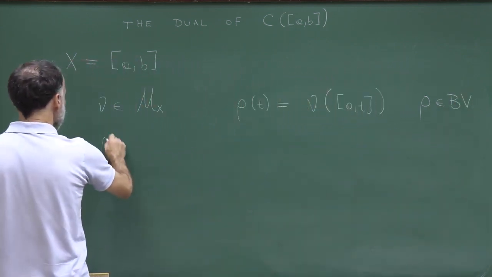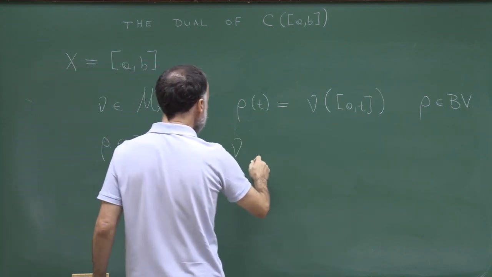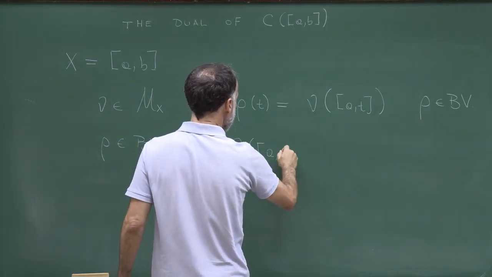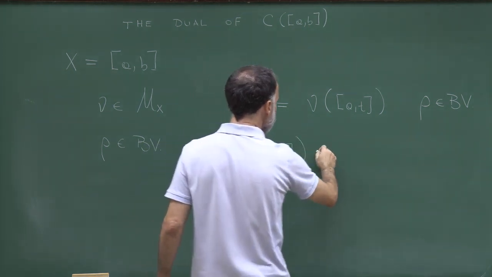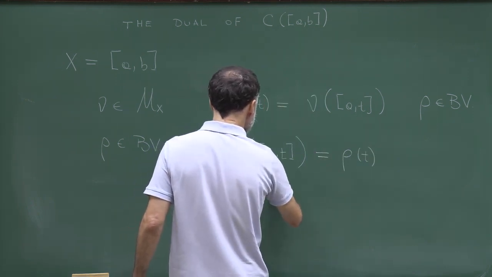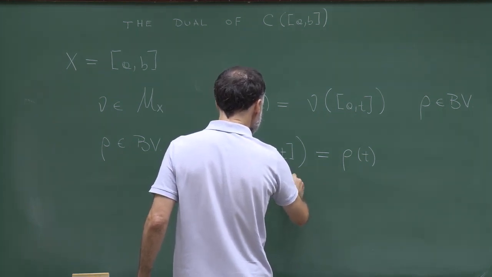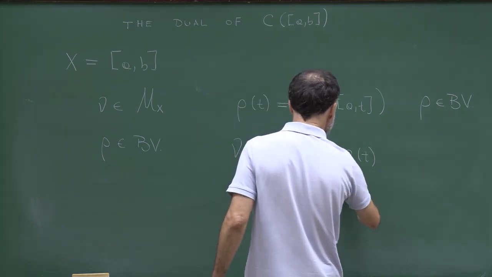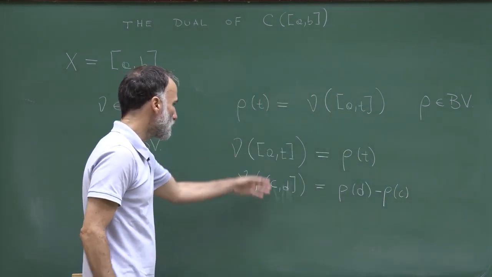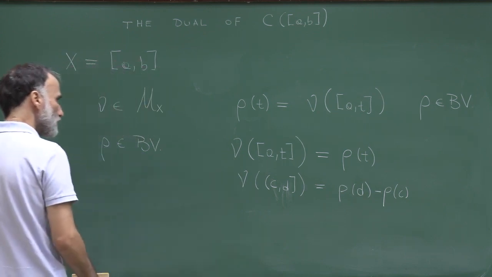In the same way, if I have rho in the set of bounded variation functions, I can define nu through the Carathéodory theorem, but essentially what I said is that nu of AT has to be equal to rho t for all t, and that nu of CD is equal to rho d minus rho c. This forms a semi-algebra, and then I can extend nu to the Borel sigma algebra by Carathéodory.